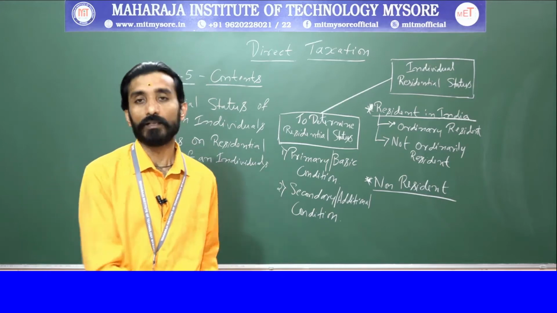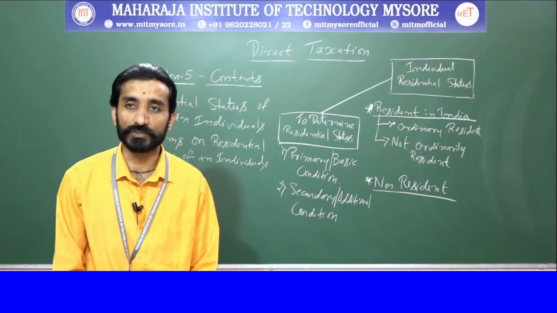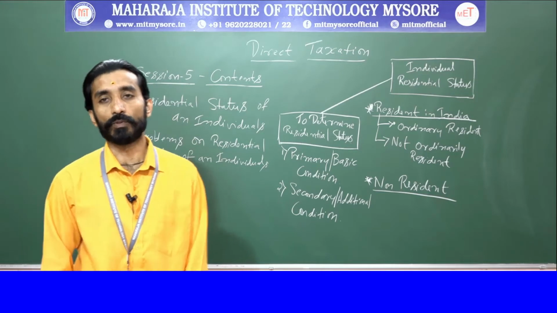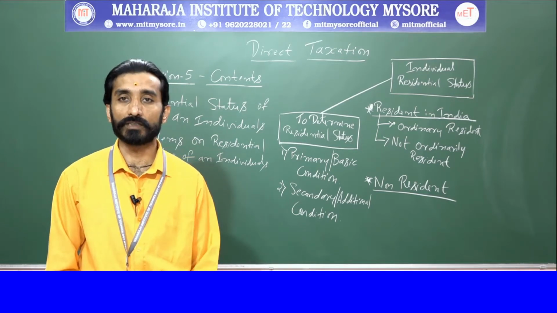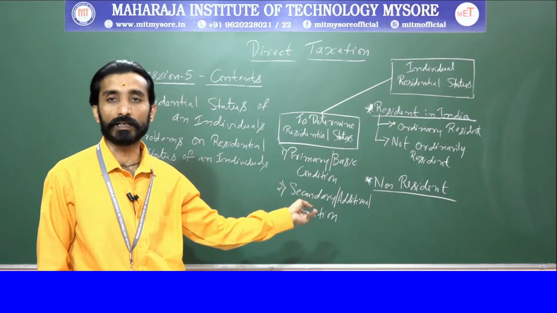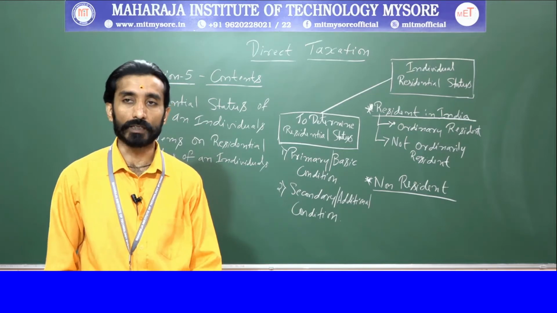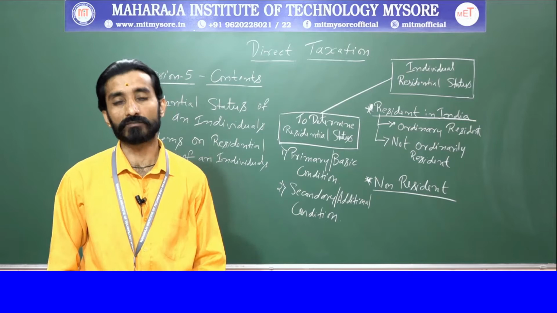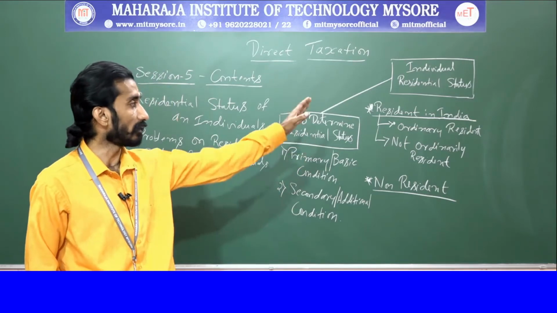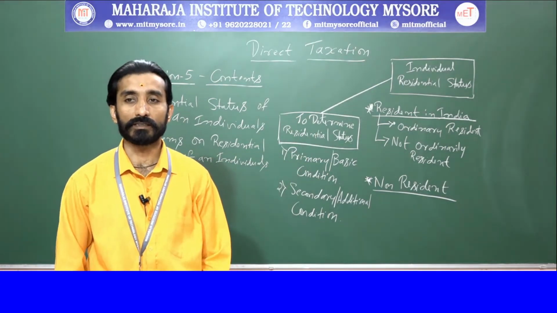Next, we will move on to the residential status. In the previous session we also spoke about residential status, where I told you how the residential status is determined for a firm. For a firm there are only 2 categories: resident in India and non-resident. We will not touch much upon firms, but from your examination viewpoint, and from the viewpoint of how an individual's tax will be assessed, we will discuss the residential status of an individual in today's class. So what do you mean by residential status?